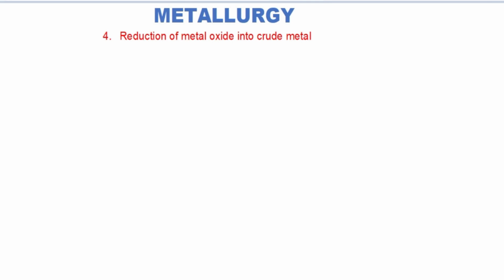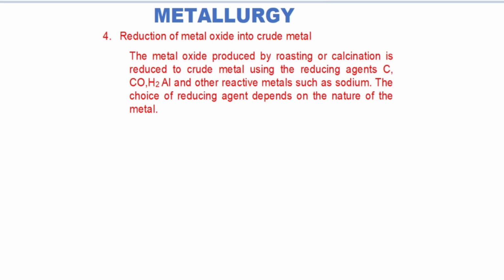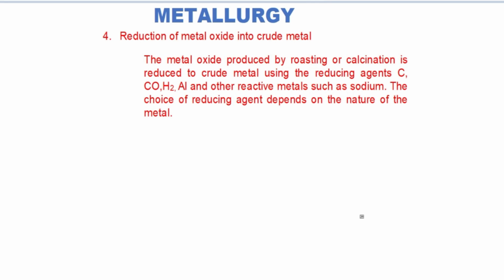In the last video, we had discussed the conversion of ore into metal oxide, either by calcination or roasting. In this video, we are going to discuss the reduction of metal oxide into crude metal. So the metal oxide produced by either calcination or roasting is reduced to impure metal using carbon or carbon monoxide or hydrogen or aluminium or other reactive metals such as sodium. Here the choice of reducing agent depends on the nature of the metal.